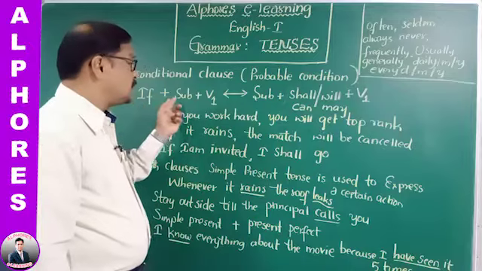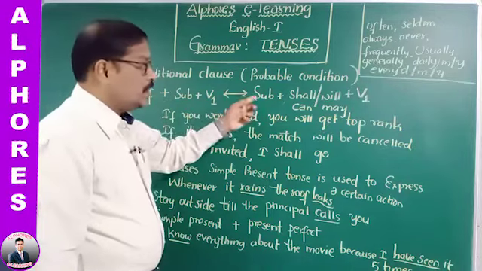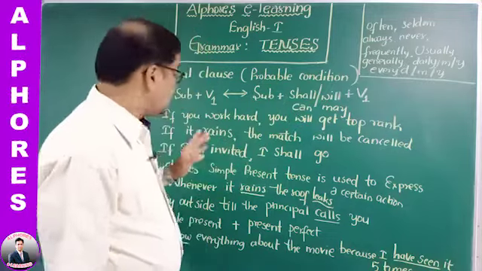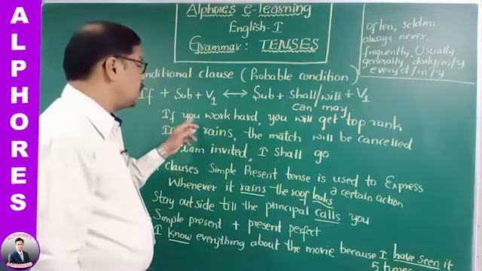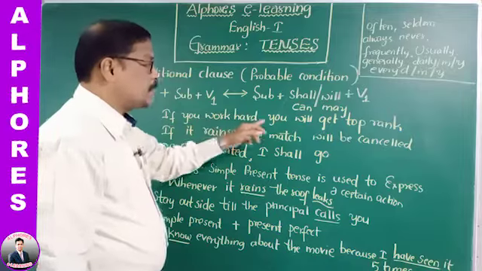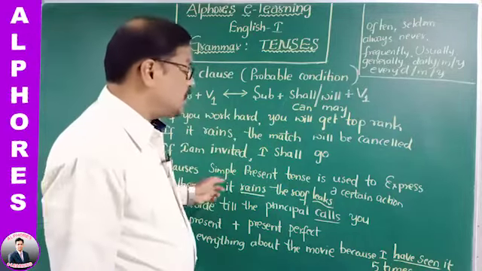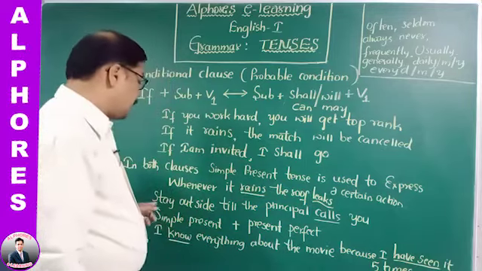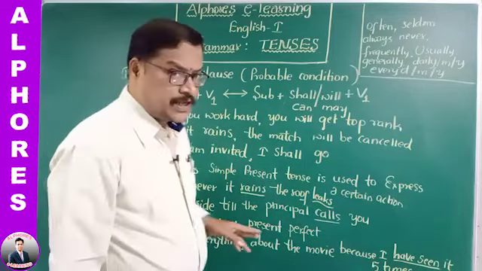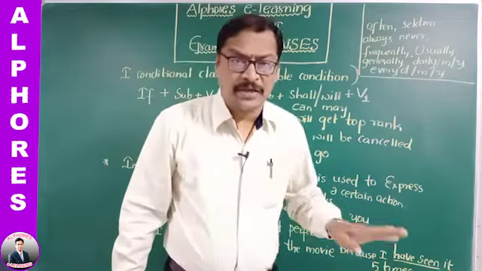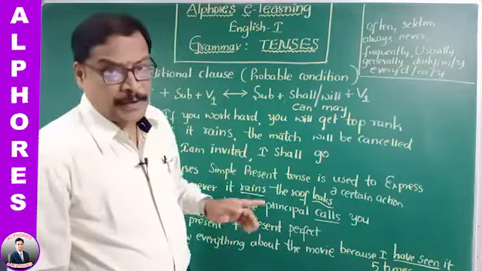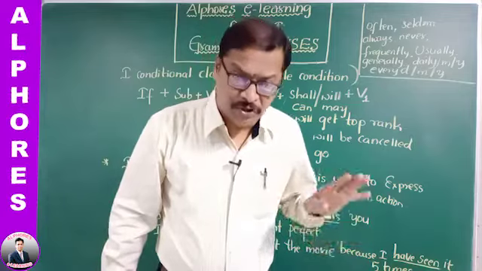When simple present tense is used in first conditional clause, in main clause the tense of the verb should be simple future tense, and in both clauses, simple present tense is used to express a certain action. And when the main clause is an imperative sentence, in subordinate clause the tense of the verb should be simple present tense, and the combination of simple present tense and present perfect tense is also used.